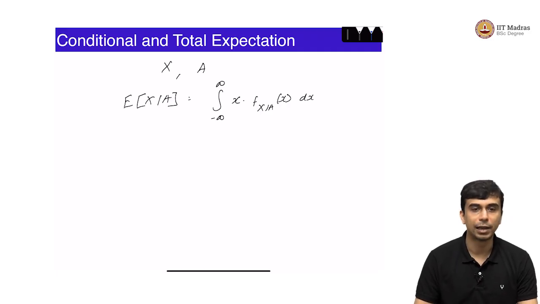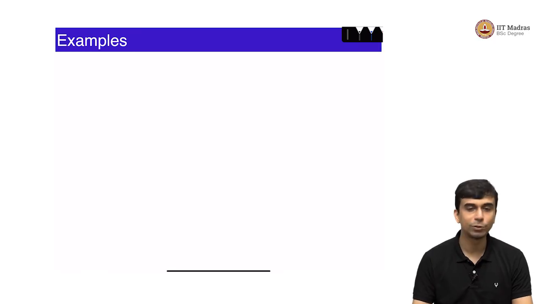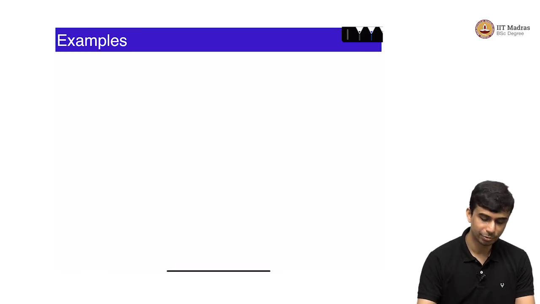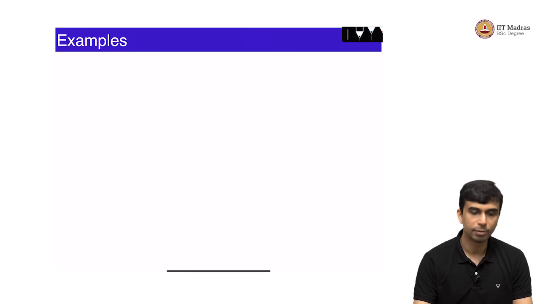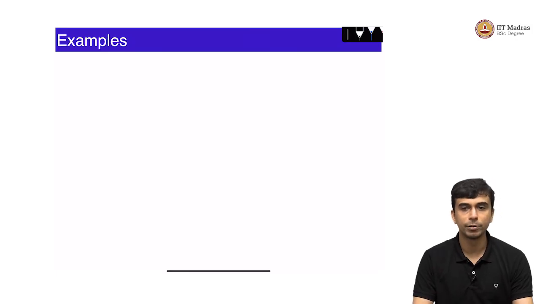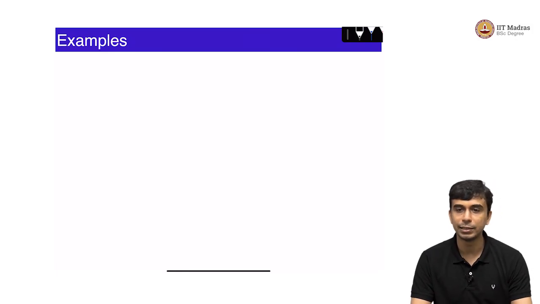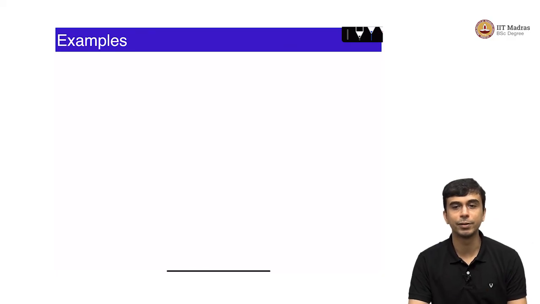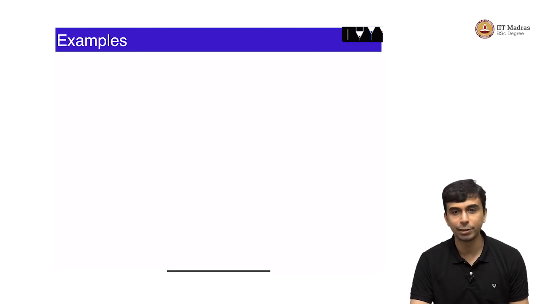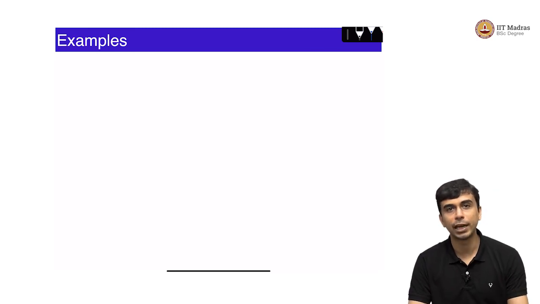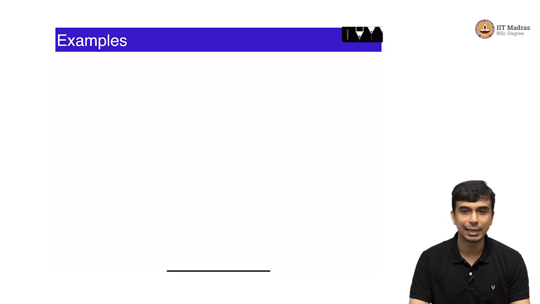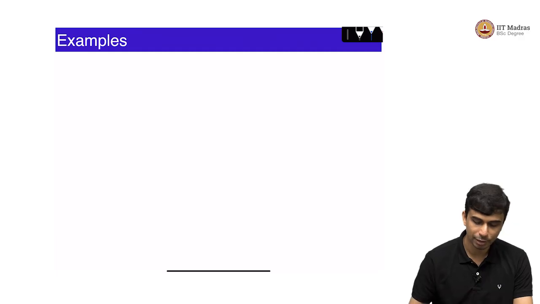Let us see a simple example again for conditional expectation. We will go back to the example that I mentioned at the beginning. Let us say you are going to a bus stop uniformly between 7:10 to 7:30, and there is a bus which arrives every 15 minutes, at 7, 7:15, 7:30 and so on. Let us say x is the amount of time that you are waiting for the bus. What is the expected amount of time that you are going to wait for the bus?